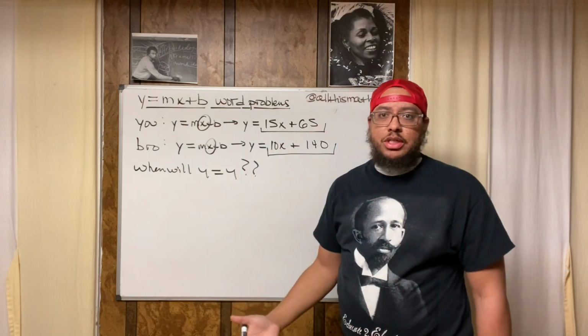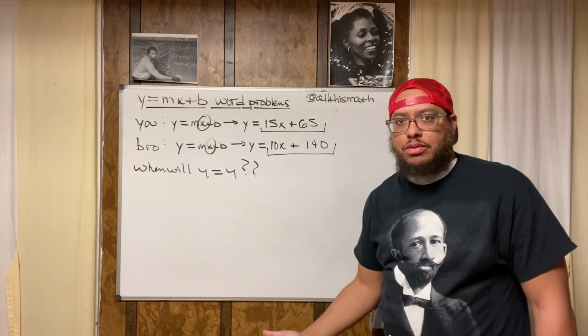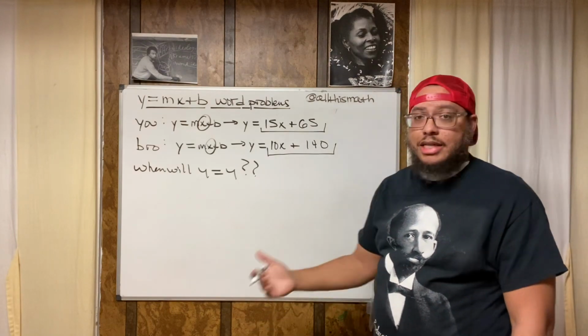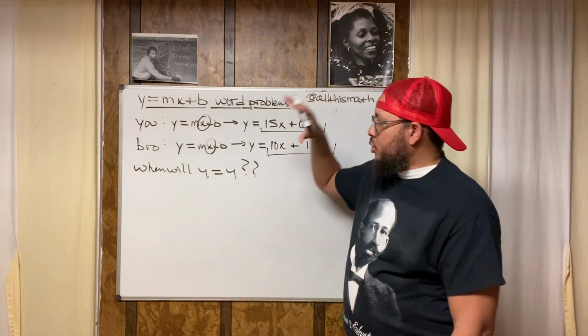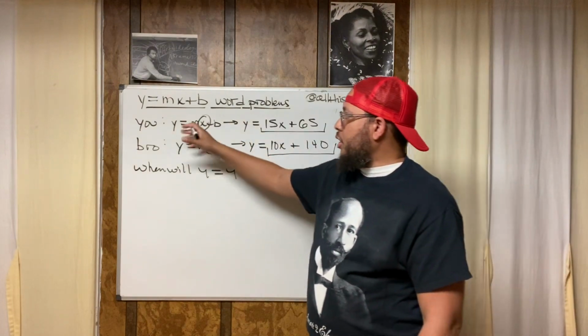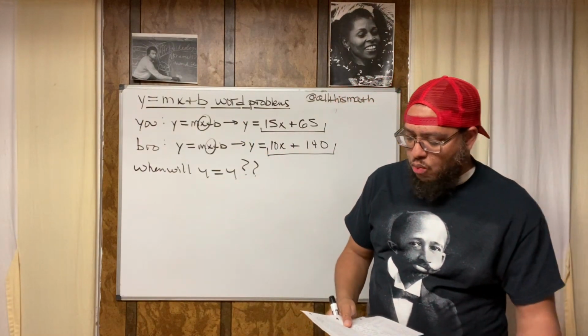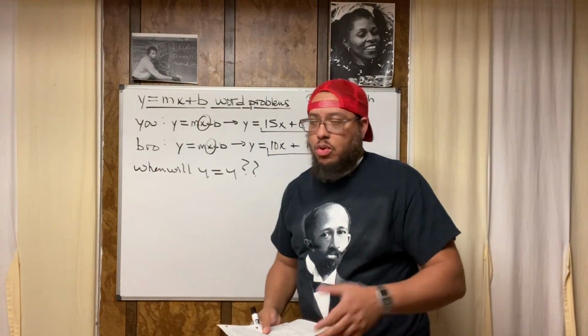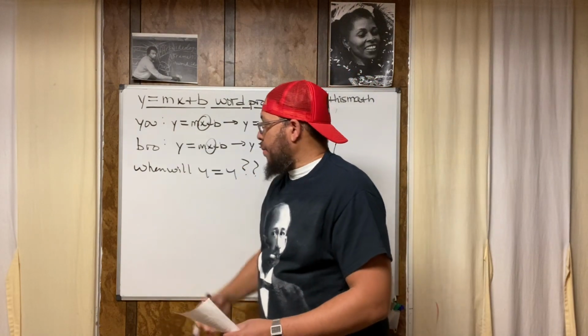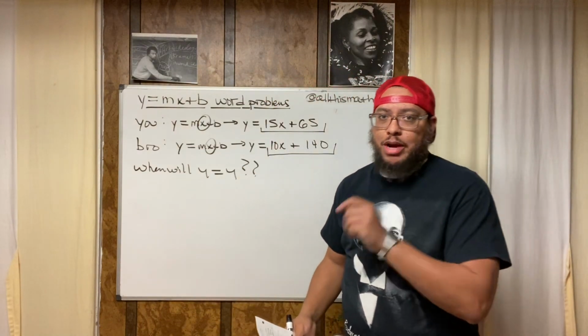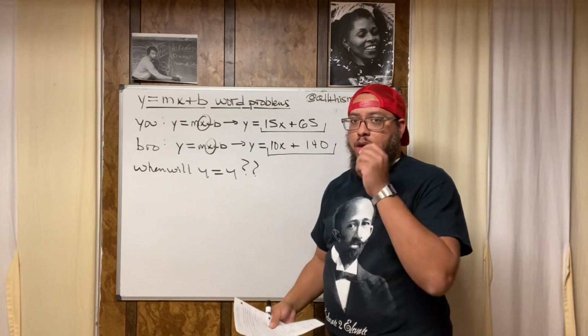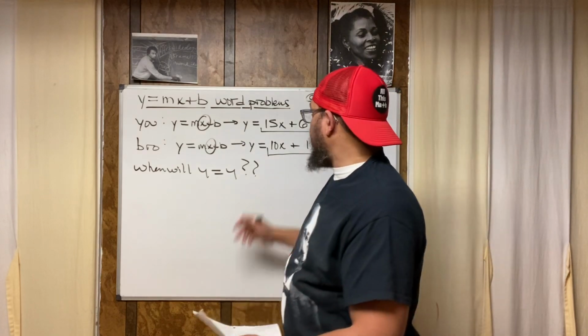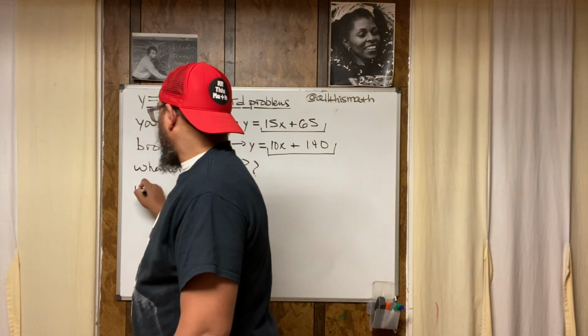How do you know they're equal to each other? Because they're the same exact variable. They've got to be equal to each other. So that's how we create our equation. When you see a problem like this and you want to know at what time two things will be the same, or when the y values will be the same, you match up the expressions and create an equation where both of the expressions are equal to each other.